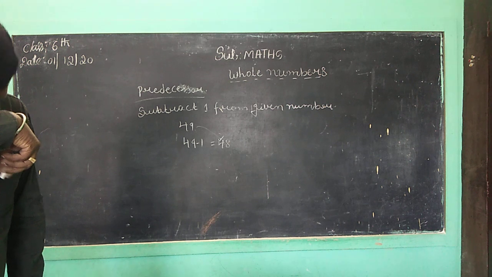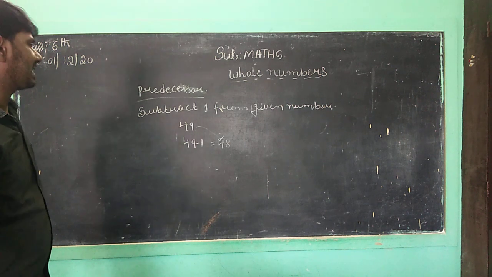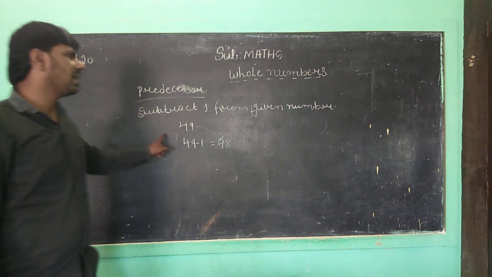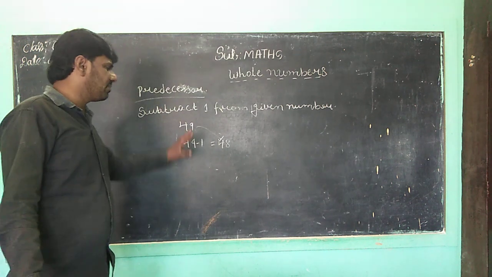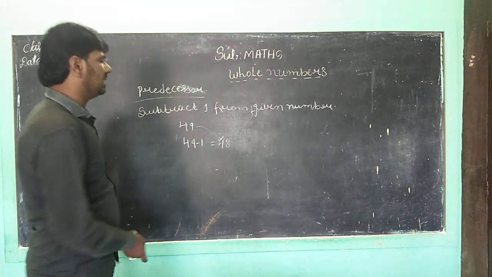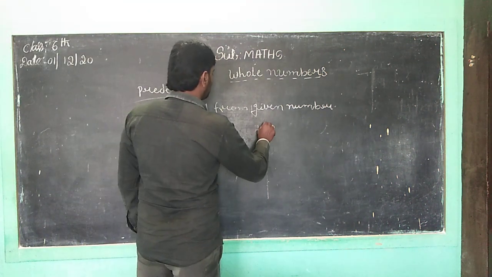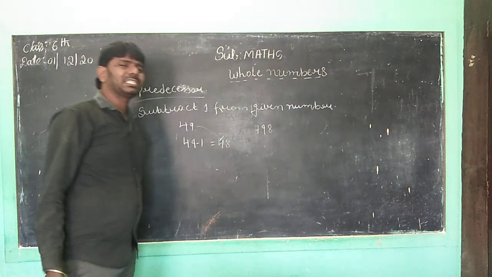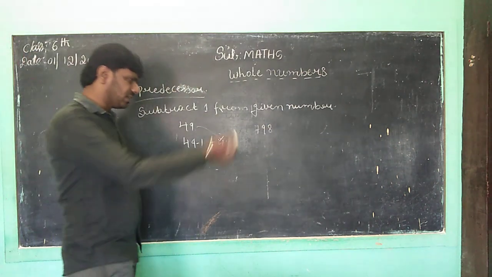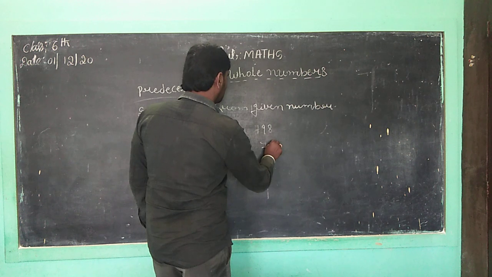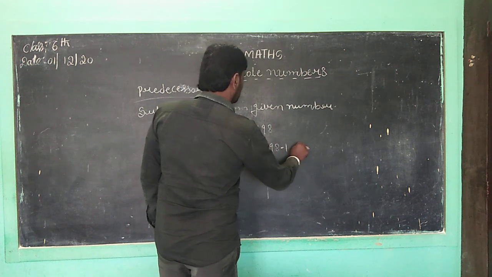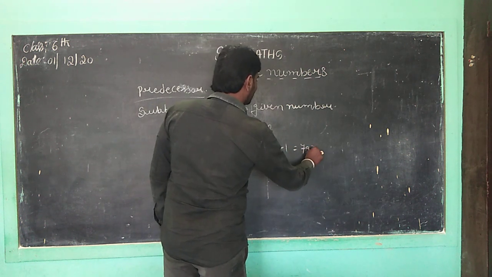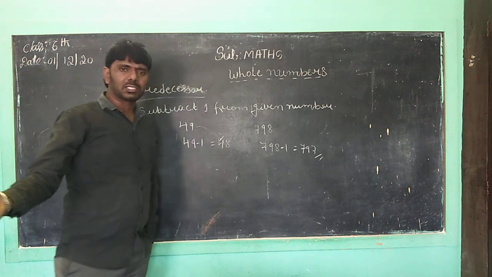Predecessor means subtract 1 from the given number. Suppose you take the next number, 798. What is the predecessor of 798, children? You subtract 1, it is equal to 797. That's all.